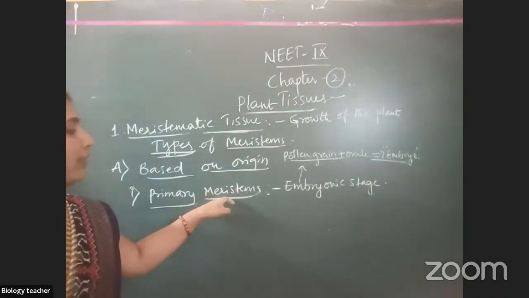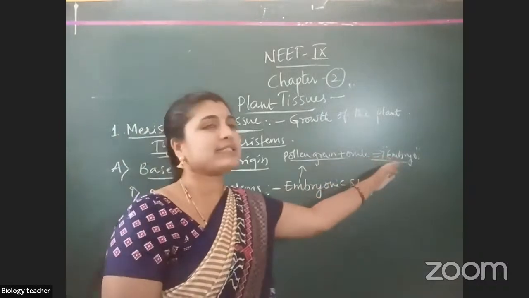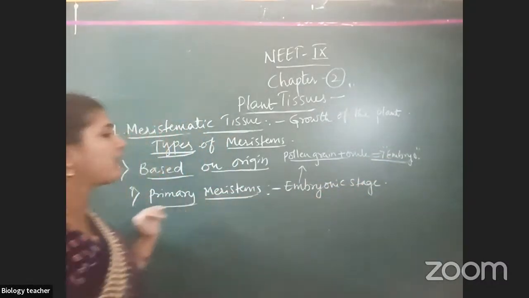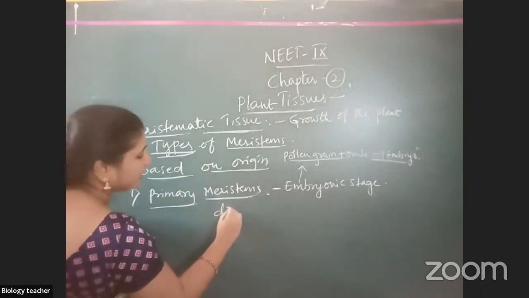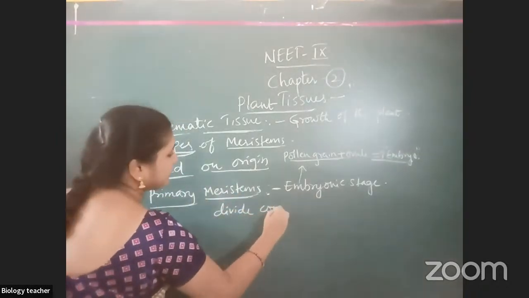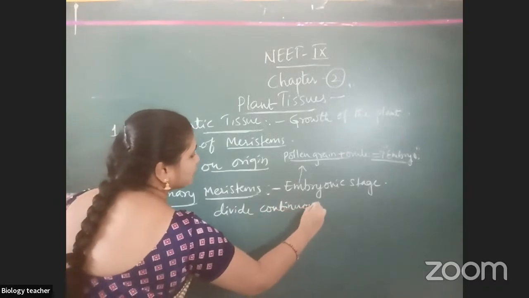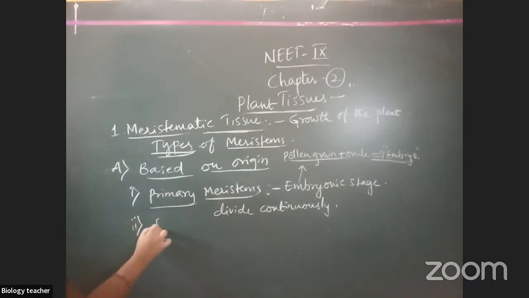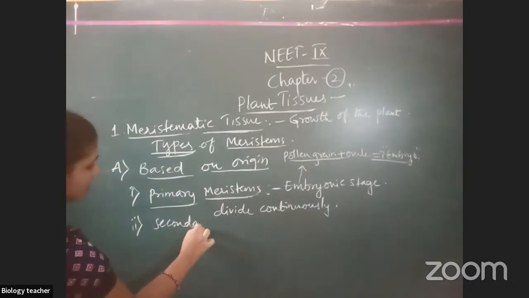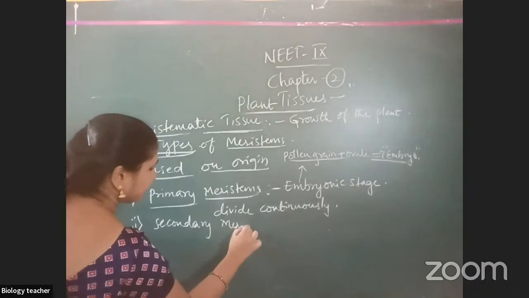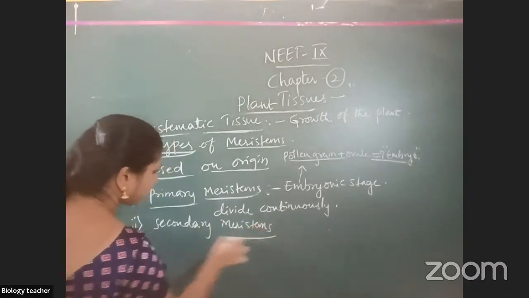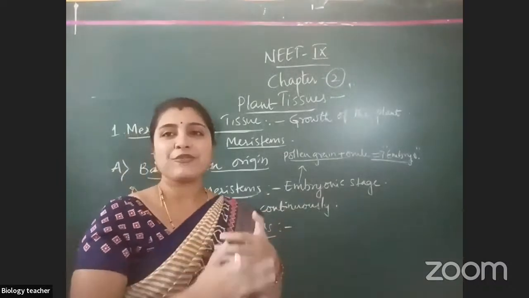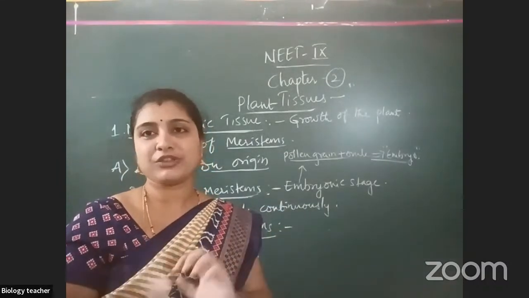That is known as what? Primary meristems. Means since the embryonic stage, they are dividing only. They divide continuously from the embryonic stage. So those are known as what? Primary meristems. Next are secondary meristems. Secondary meristems means after formation of groups of tissues.